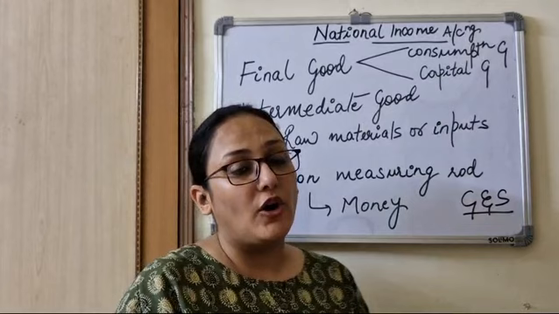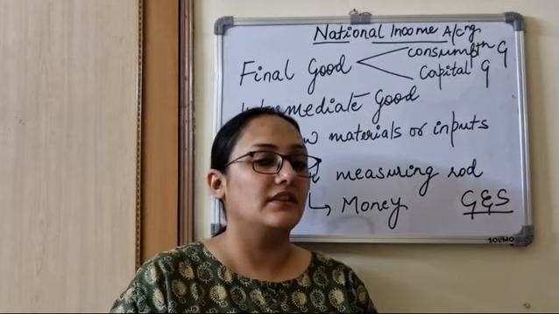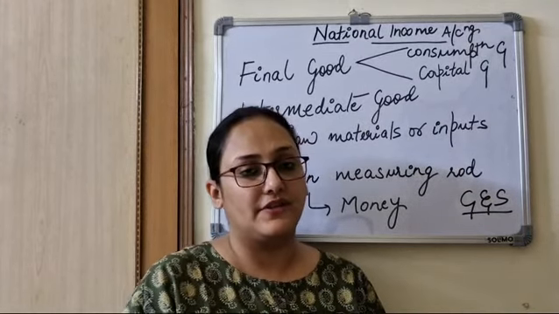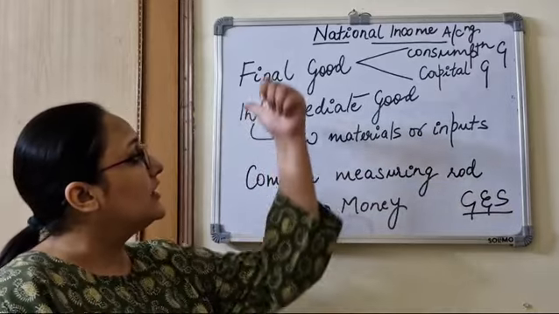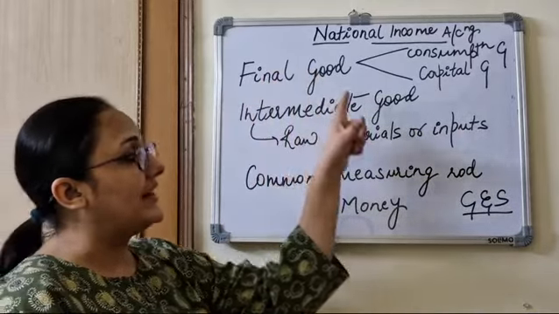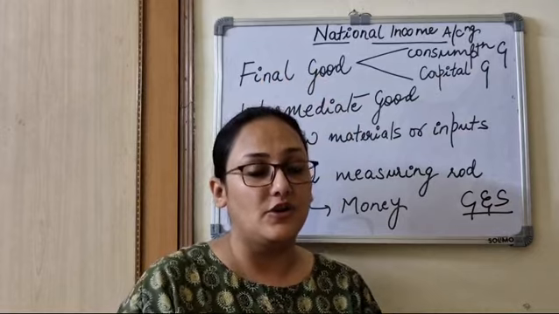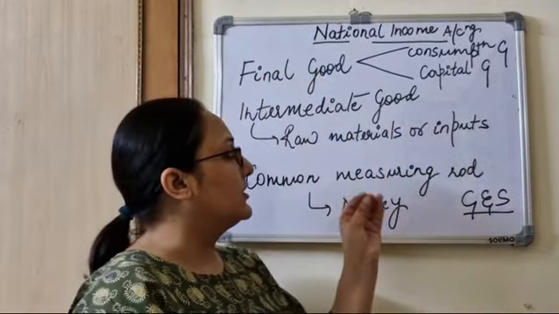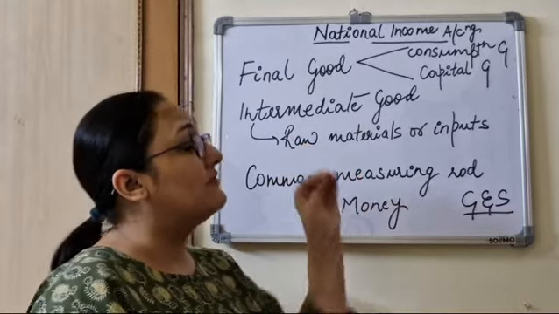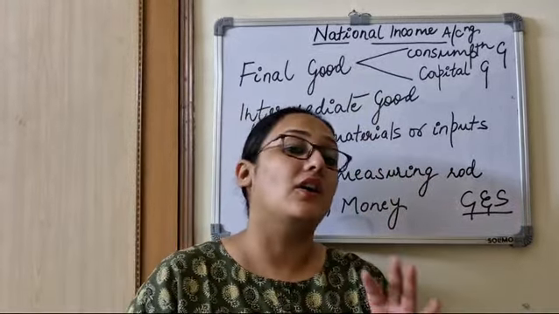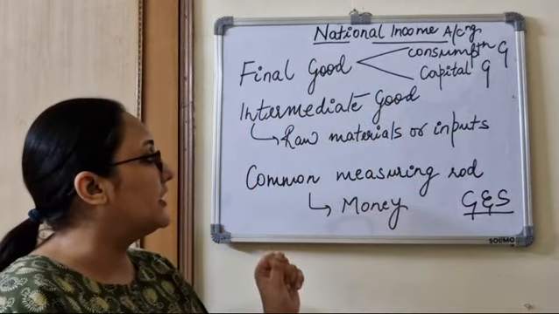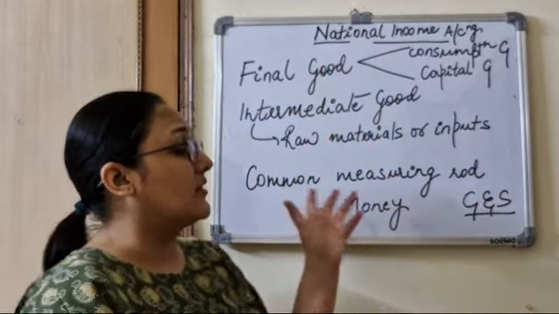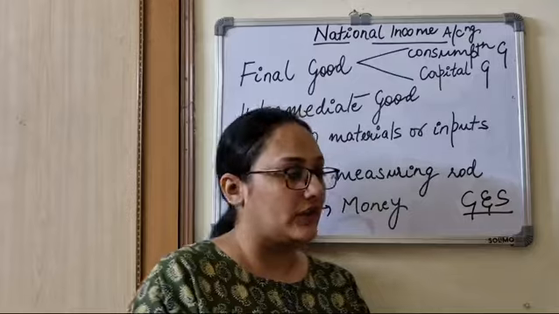Now, when I talk about goods in this video, I'm referring to both goods and services. Now, there is this term called final good, which you're going to see a lot in national income accounting. And then there's the term intermediate good. What is the difference between them? Why are we going to only take into account final goods and not intermediate goods? And what is a common measuring rod? We're going to shortly see.